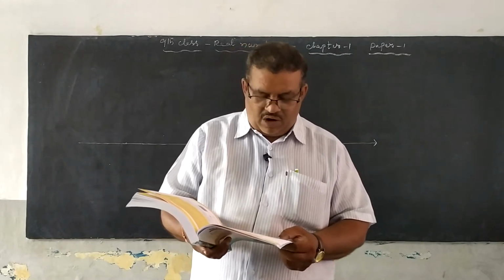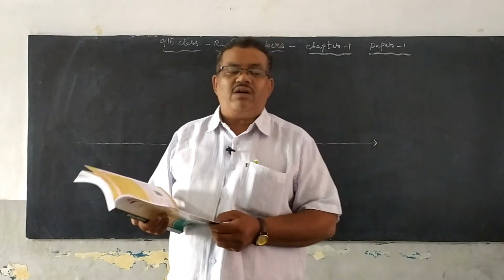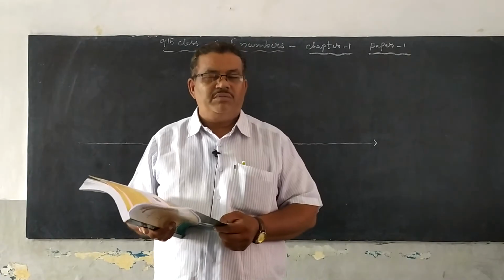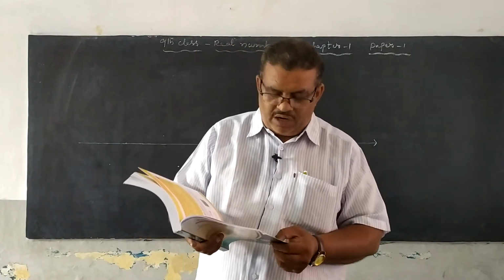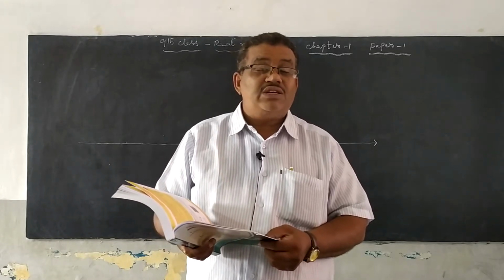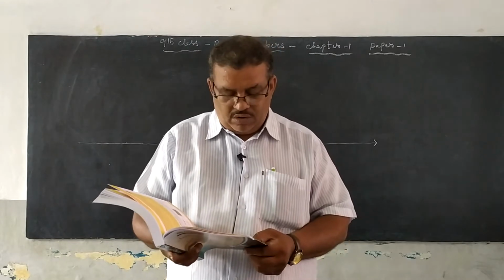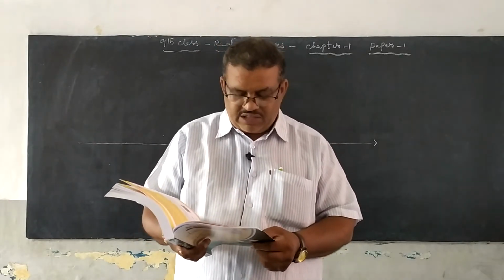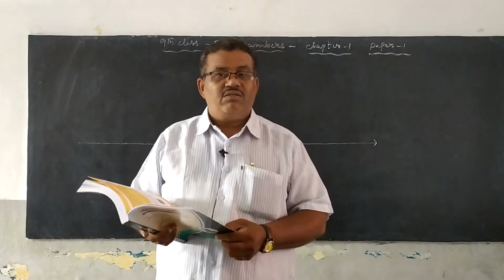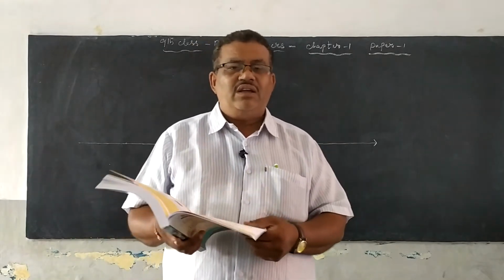Root n is not irrational if n is a perfect square. Before, we already discussed that one. If n is a perfect square, root n is a natural number or rational number. So clearly, root n is not irrational, that means n is a perfect square number. It is true. Root n is irrational if n is not a perfect square. Root n is irrational when n is not a perfect square.